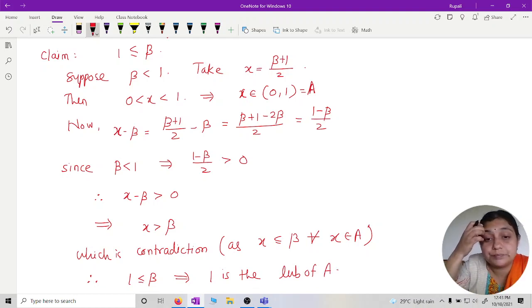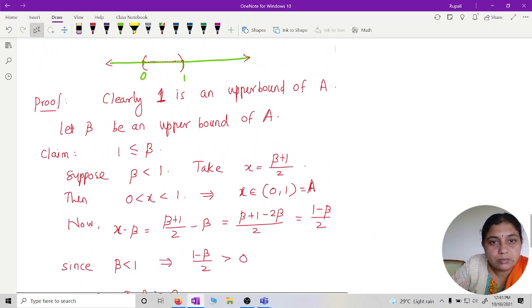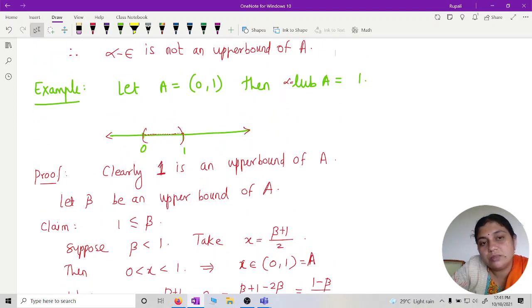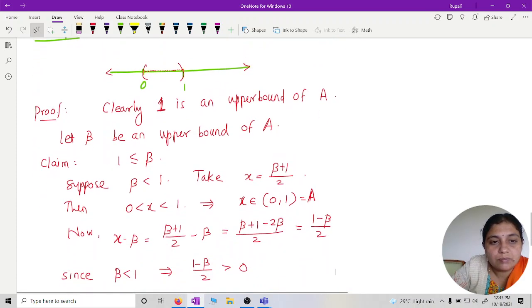Is that okay? So what we have done here: we have given this set A equal to (0, 1), and we want to show 1 is the least upper bound. So for that we have taken another upper bound and we have shown that 1 is less than or equal to that beta. We want to show that 1 is the least.